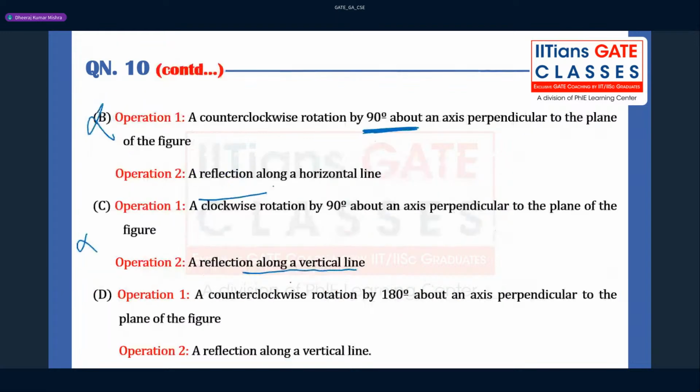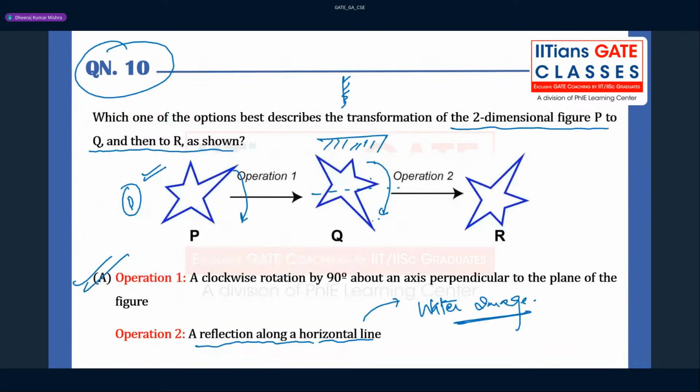That is very important. Other options are wrong, and we are eliminating these options because they are saying counterclockwise, I mean rotation by 180. That is wrong. So these are all the 10 questions we have done.